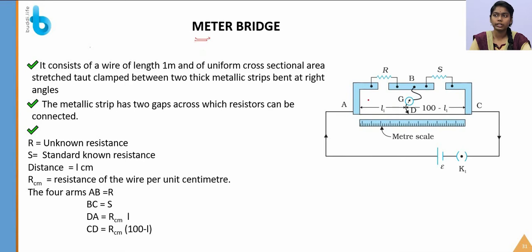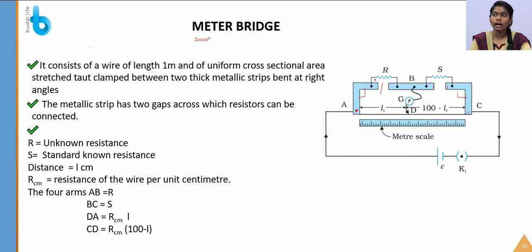In the meter bridge there is a wire of length 1 meter, equal to 100 centimeter, of uniform cross-sectional area, stretched taut and clamped between two thick metallic strips, which are bent at a right angle. There are two gaps between the metal strips.